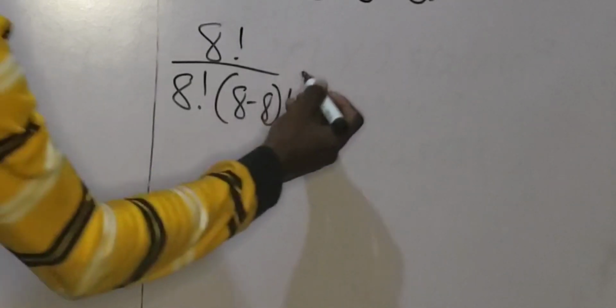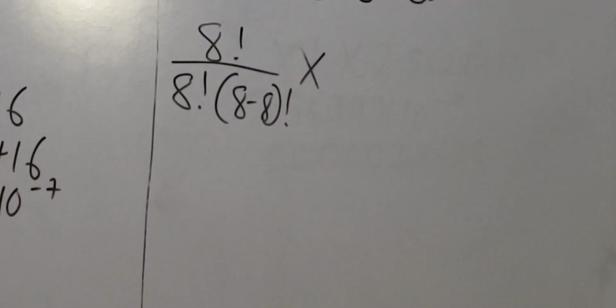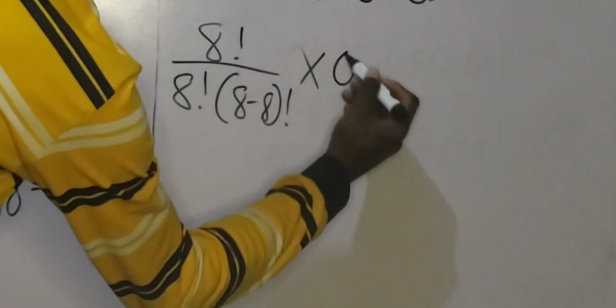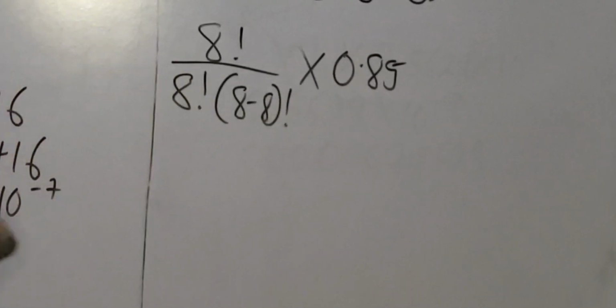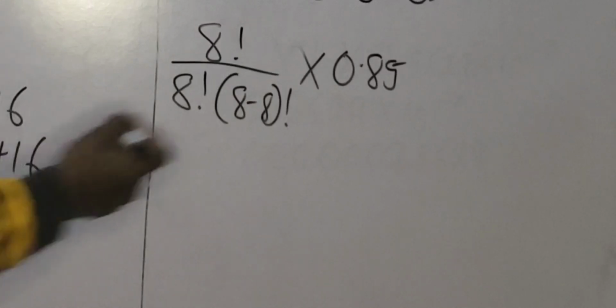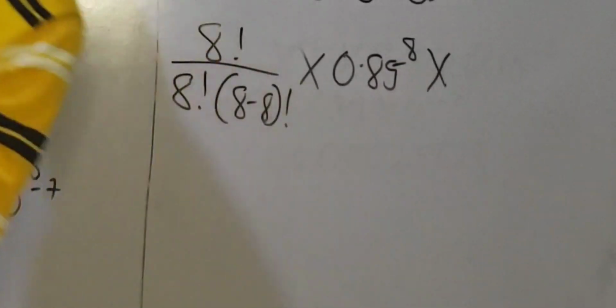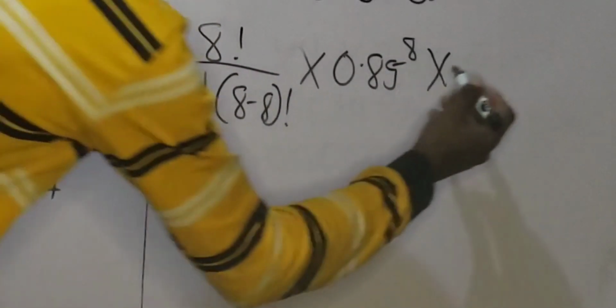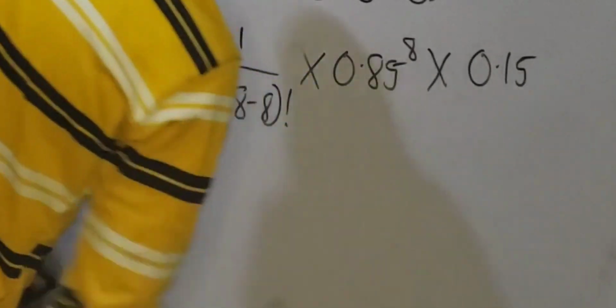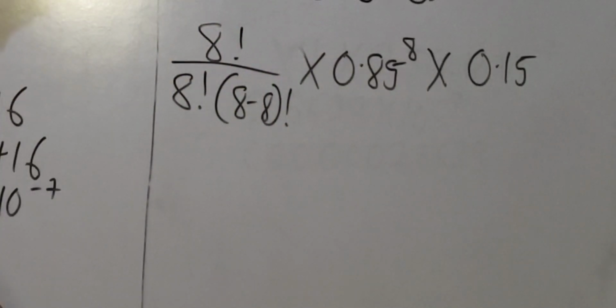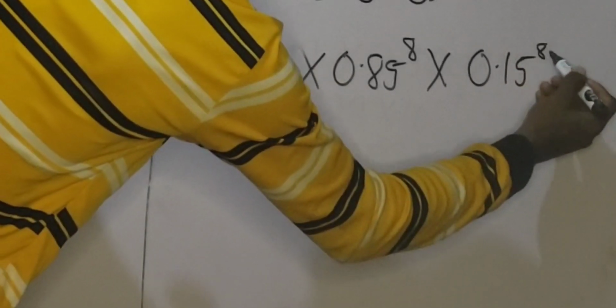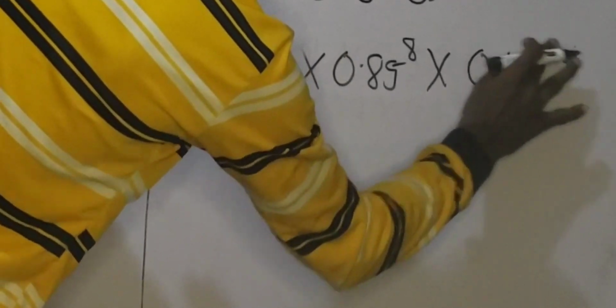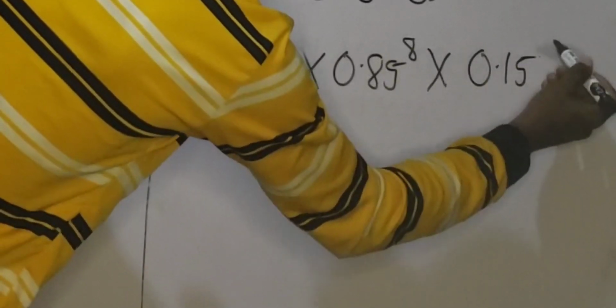So I got this multiplied by p. P is 0.85, raised to the power of x, raised to the power of 8, multiplied by q. Q is 0.15, that is 0.15 raised to the power of n minus x. Don't forget that n is 8, which is the total number of samples, the total number of seedlings that we are using. So that will be 8 minus 8, and 8 minus 8 is 0.